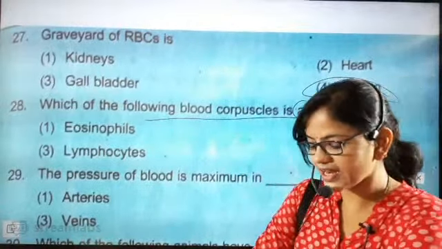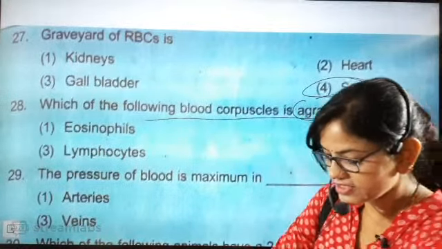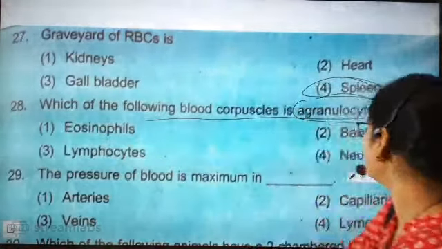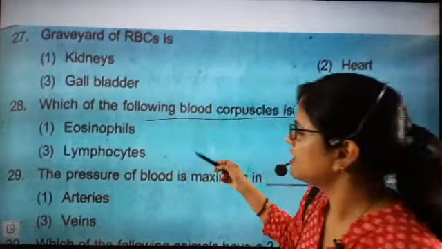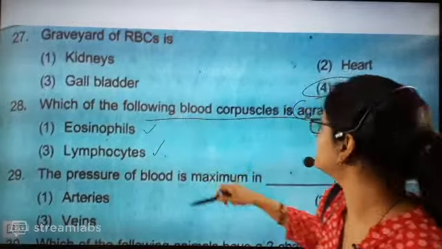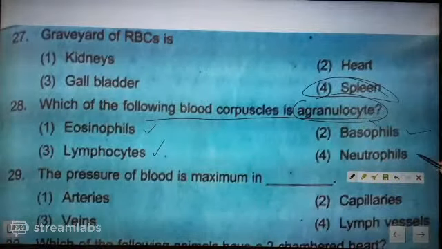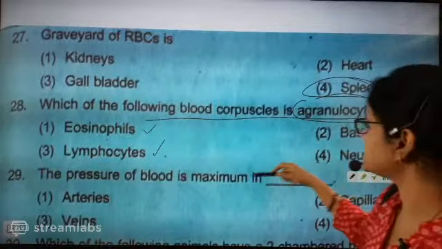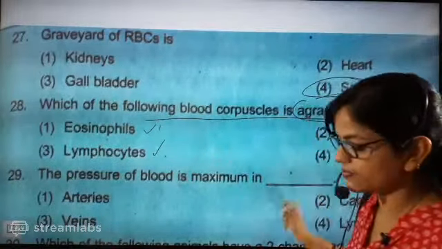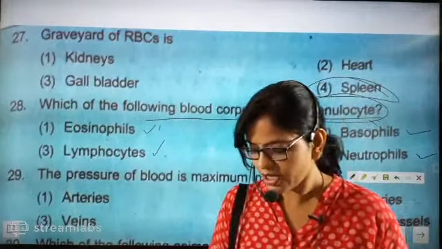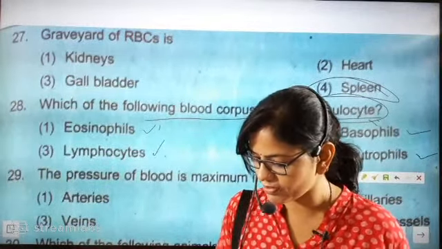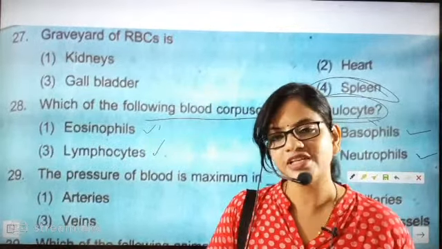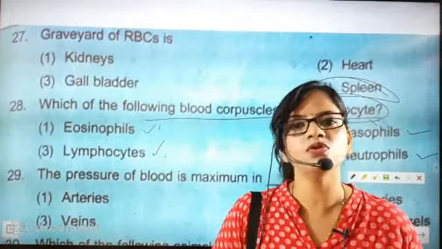Yes, there will be two types. That is the correct answer. 28-3. We have already discussed these questions also. All are leukocytes only. Sorry, lymphocytes are there, eosinophils are there, basophils are there, neutrophils are there. Leukocytes are divided into four types. We have discussed this section. Remember, there will be agranulocytes and then granulocytes.